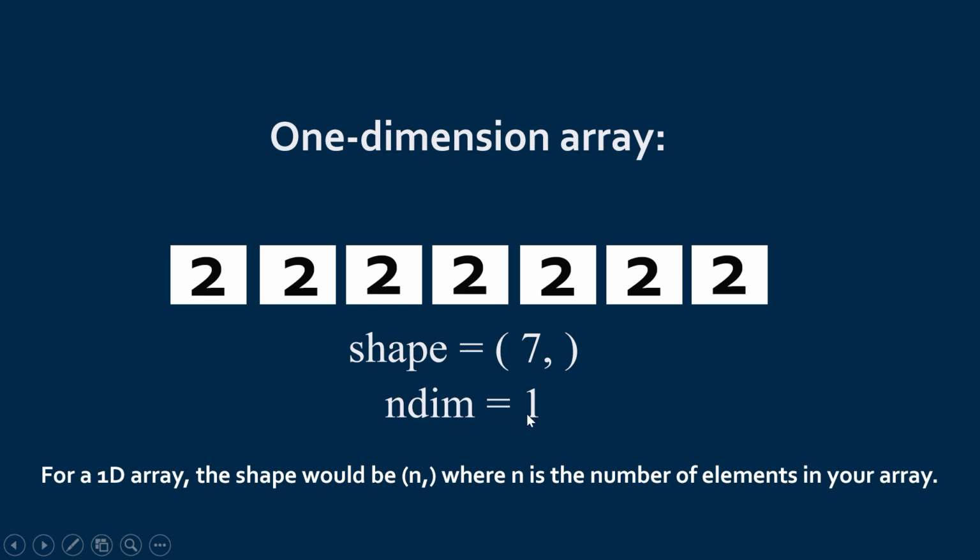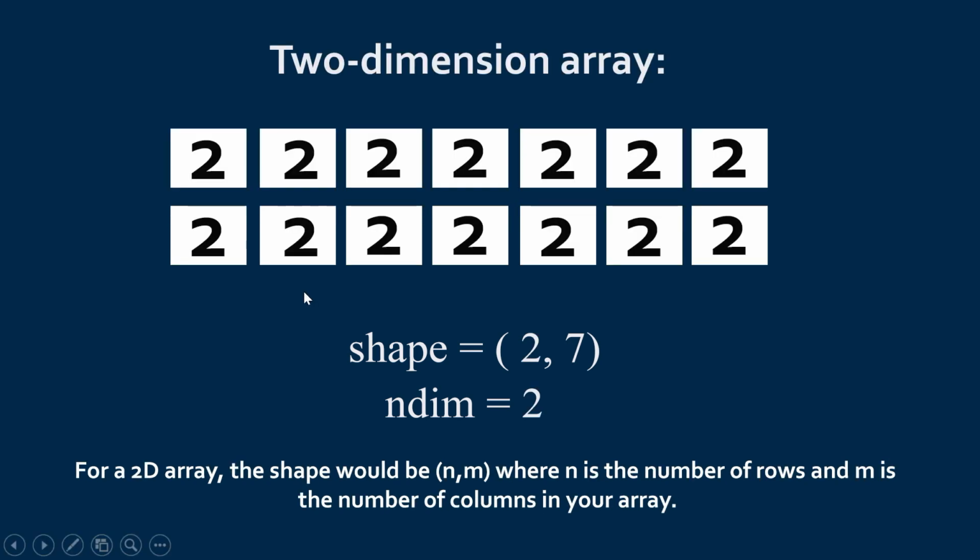So I hope you got an idea, and next we will use these functions shape and ndim with a 2D array, so you will get a clearer idea. Yeah, so next turn the slide. You can see here this is a 2-dimension array containing the values.